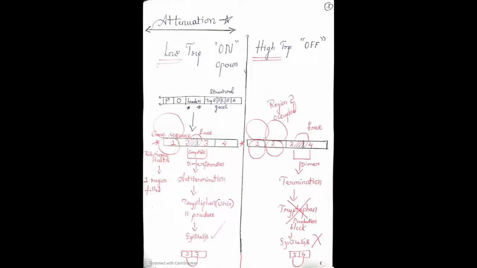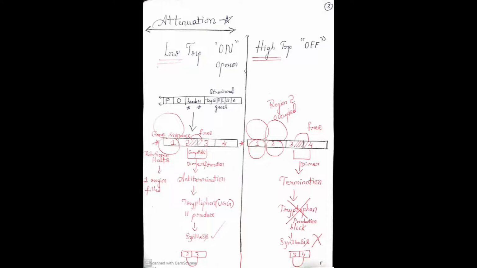Now just observe the first column. The first column is low tryptophan. The concentration of tryptophan is very low. If there is less concentration, E. coli has to synthesize it. Now just observe the structure which is in the blue line. You all know promoter, operator, leader and structural genes. But now you concentrate on the leader sequence.